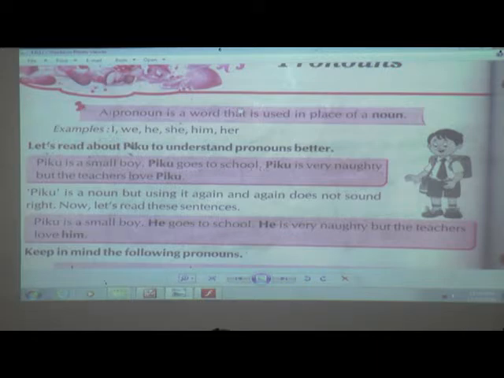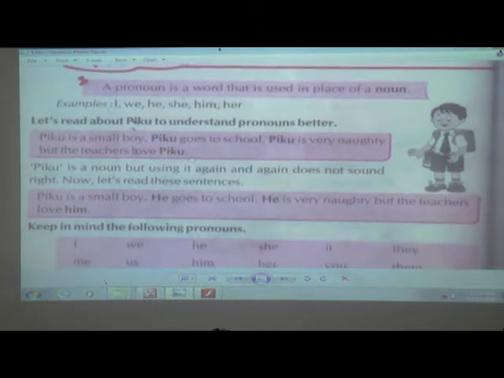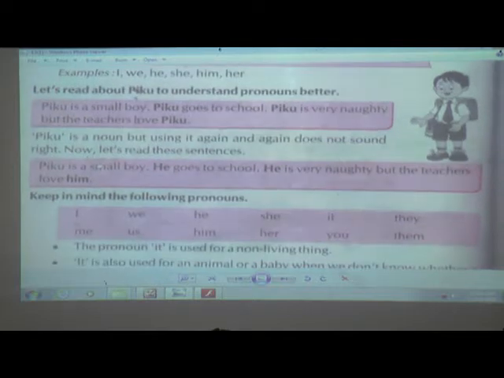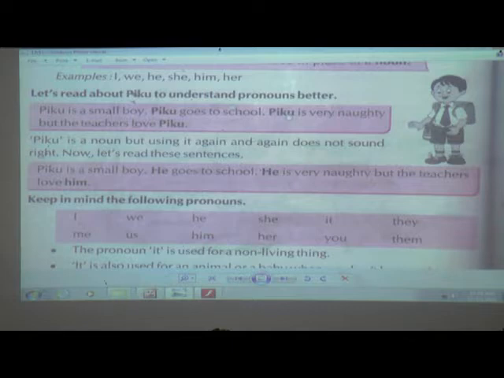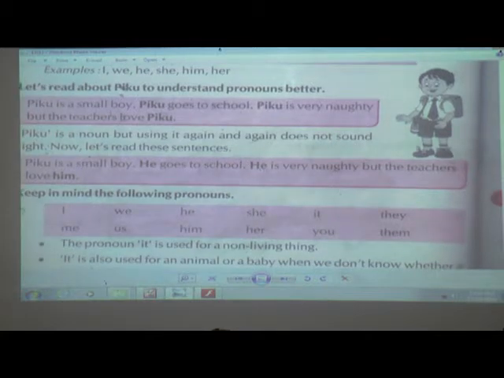What example I gave you now, that is the same. Piku is a small boy. Piku goes to school. Piku is very naughty, but the teachers love Piku. Piku is a noun, but using it again and again, it does not sound right. So now we can change this noun into a pronoun, means we are going to replace this noun with the help of a pronoun. So which word are we going to use? Yes, he. Piku is a small boy. He goes to school. He is very naughty, but the teacher loves him. So when we are going to repeat the sentences again and again, for the same boy, the same person, at that time we are going to replace it with a pronoun.